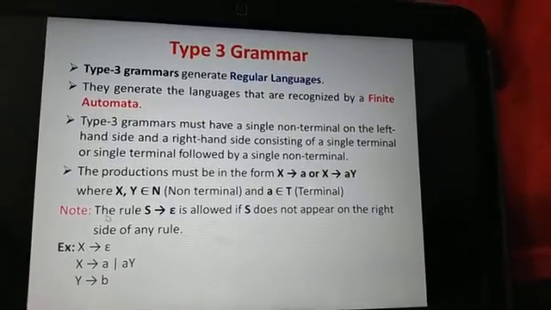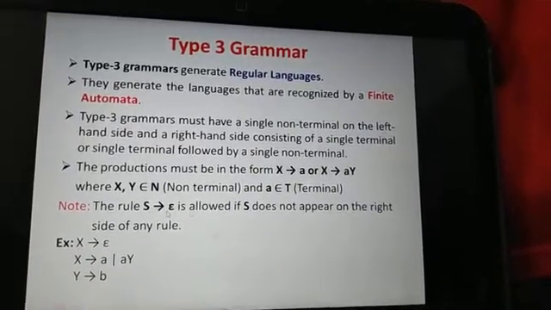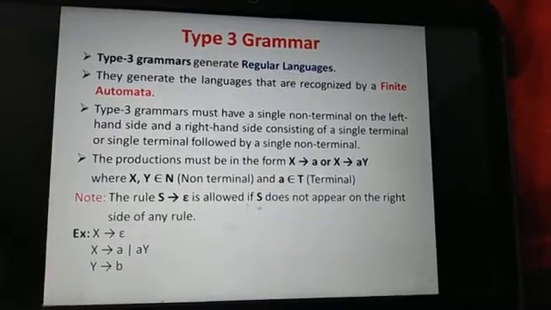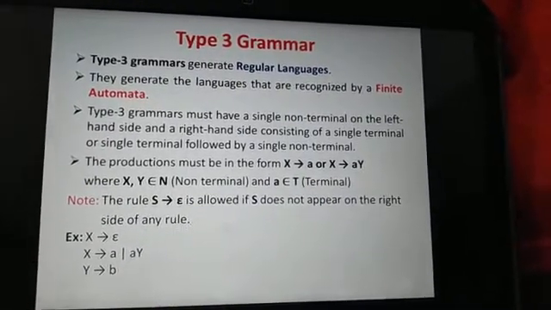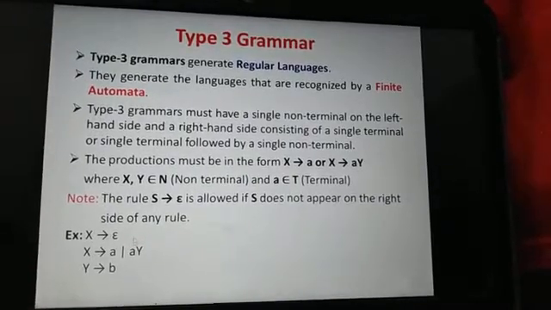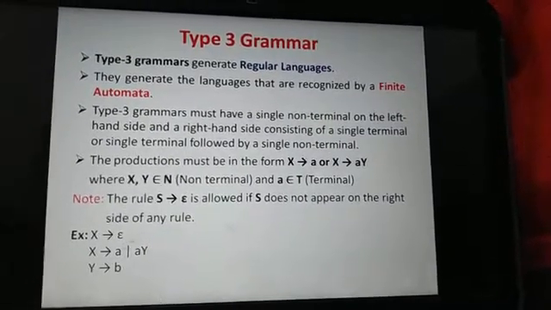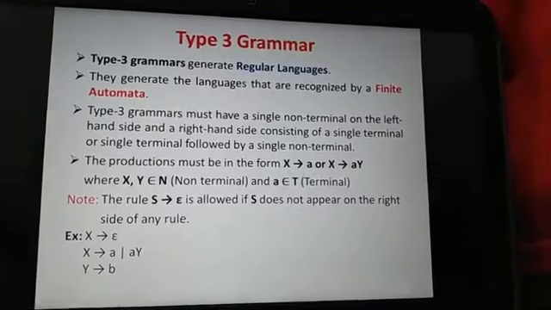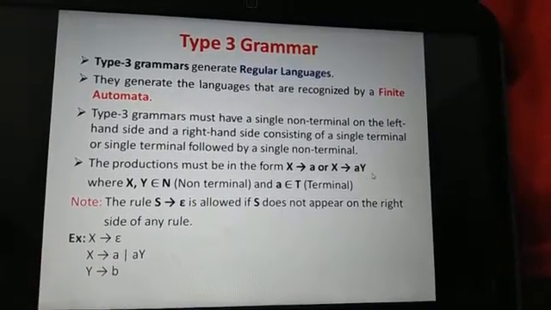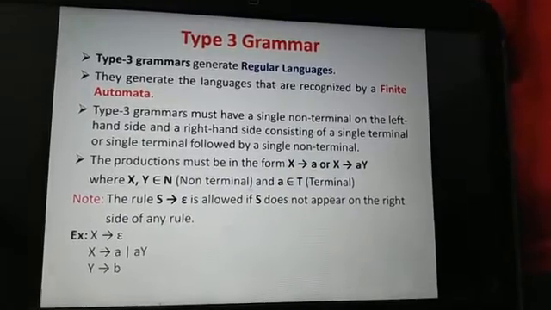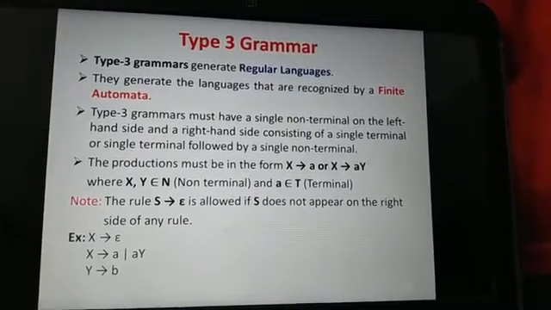An important note is there: the rule S produces epsilon is allowed if S does not appear on the right side of any rule. So this is an example of type 3 grammar, and it must follow the production of the form X produces a or X produces a Y, and X, Y and a follow the rules.